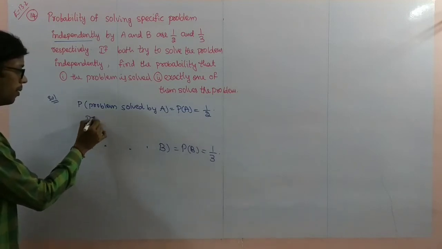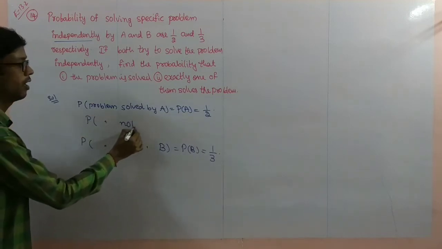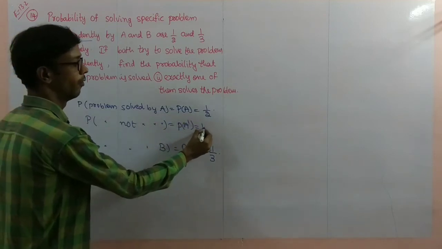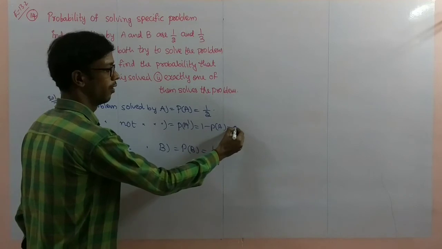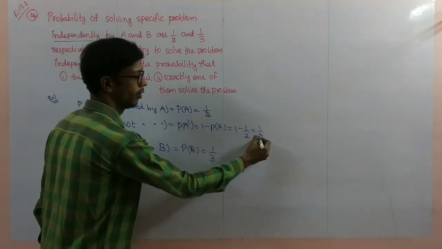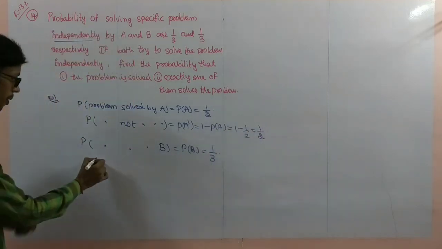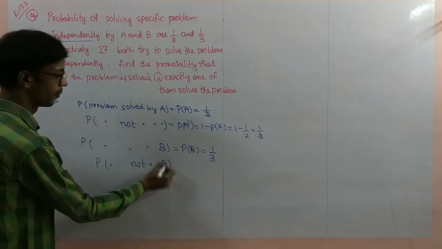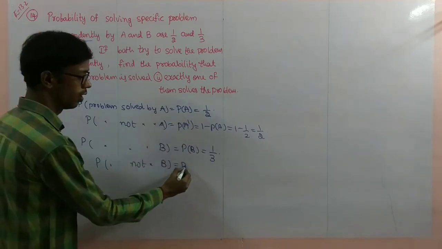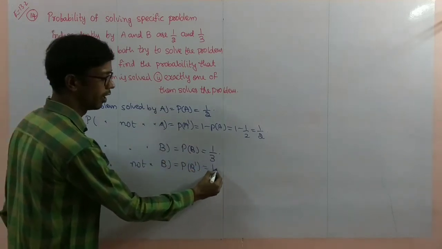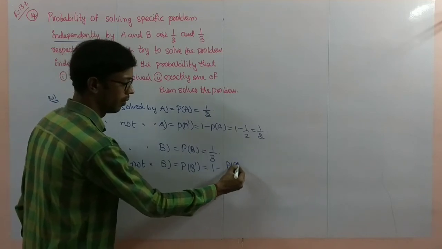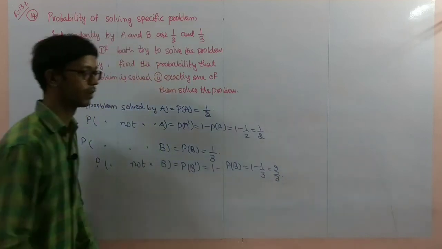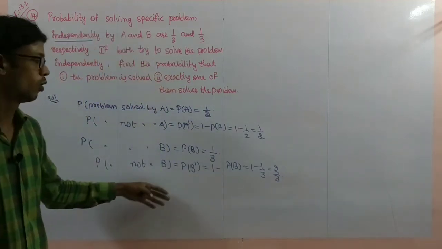Now, probability of problem not solved by A is P of A complement, 1 minus P of A, 1 minus 1 by 2 is 1 by 2. Next, probability of not solved by B is P of B complement, 1 minus P of B, that is 1 minus 1 by 3 is 2 by 3.